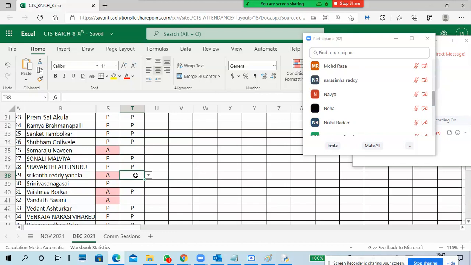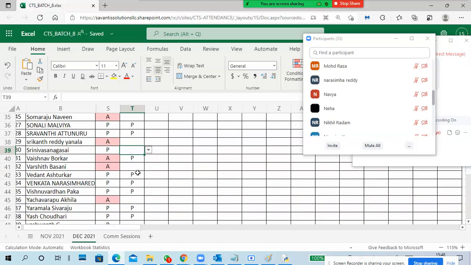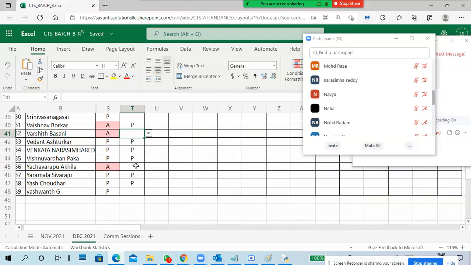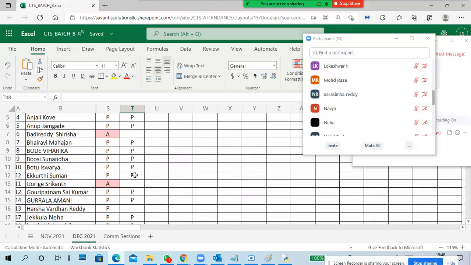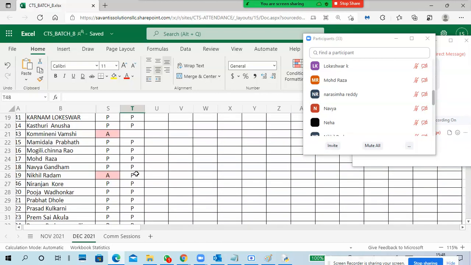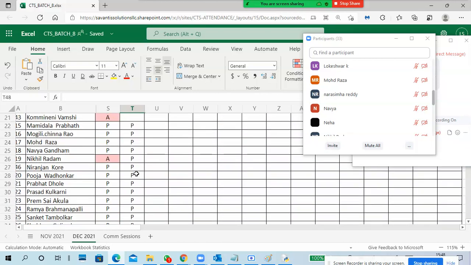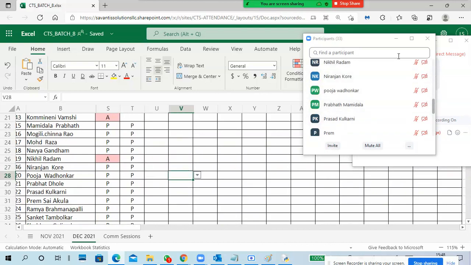Like Naveen, Srikanth, another Srikanth, Srinivasa, Nagasai, Varshit, Akhila, Yashwant. So Niranjan is present. Niranjan, I changed attendance. Yeah, present. Yes. Okay, now only I checked it.